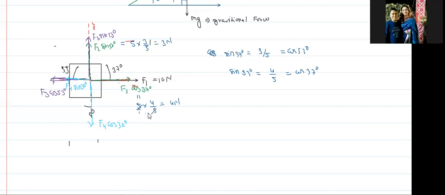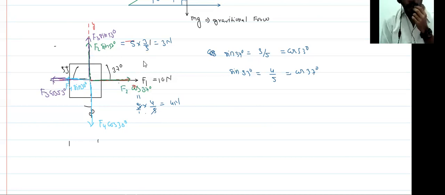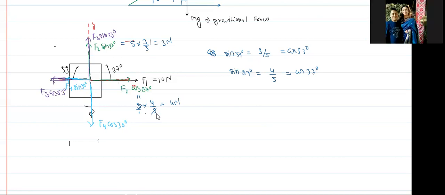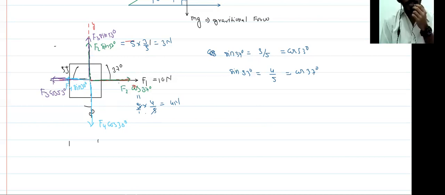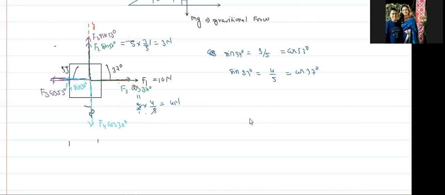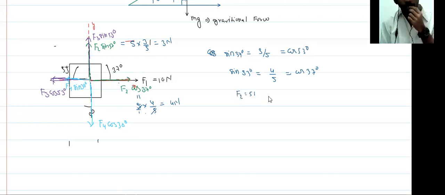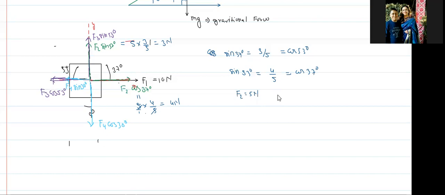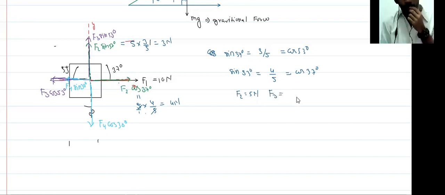Where does the 5 come from? Because F2 is given to you: I'm giving F2 equal to 5 Newton. F3 is 15 Newton, and F4 is 20 Newton.